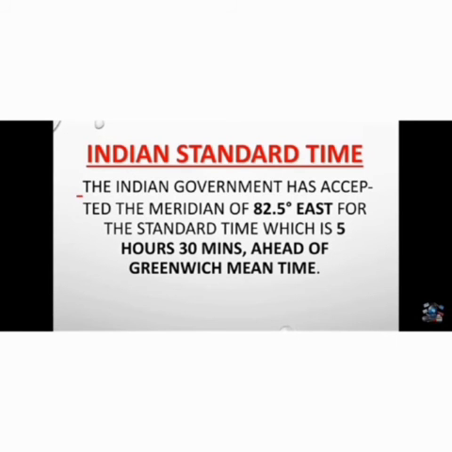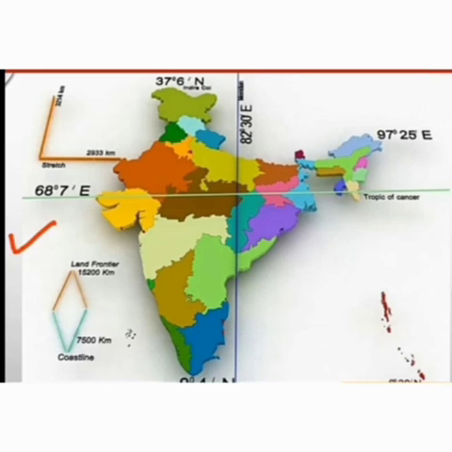So now we will learn about the next topic, Indian Standard Time. India falls in the time zone lying between 75 degree east and 90 degree east. Therefore the standard meridian in India is 82 degree 30 minutes east, which passes through Mirzapur near Allahabad. The entire country follows the local time at this longitude. The time followed all over India is called Indian Standard Time, which is 5 hours 30 minutes ahead of Greenwich time.